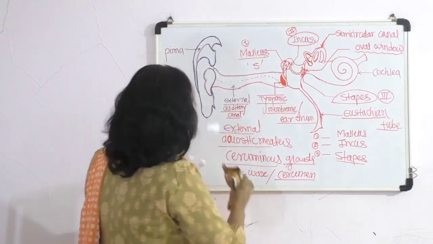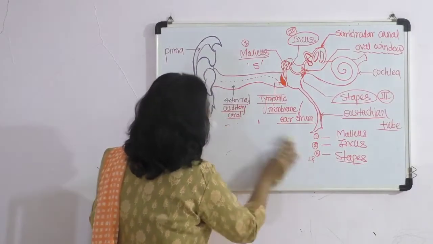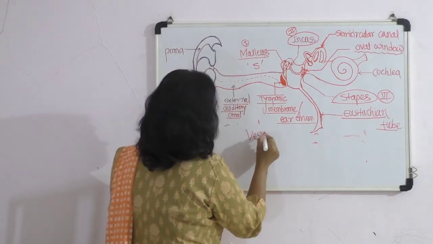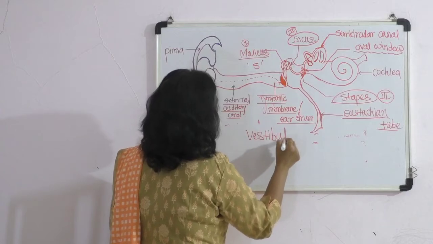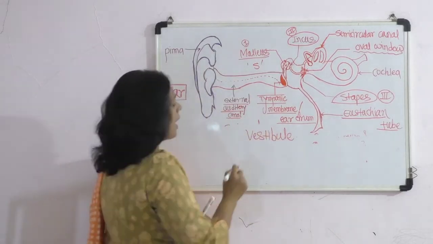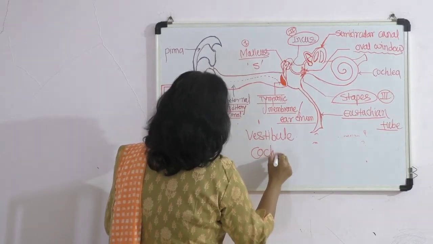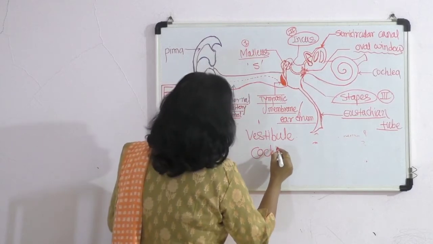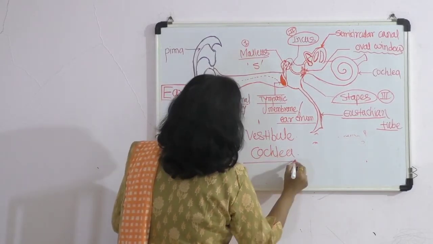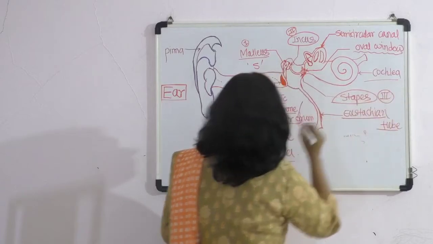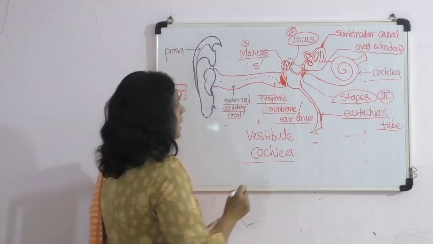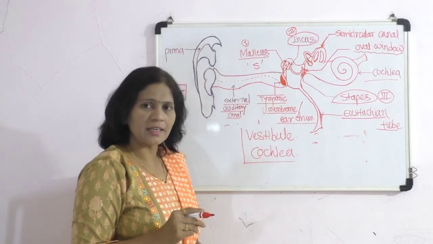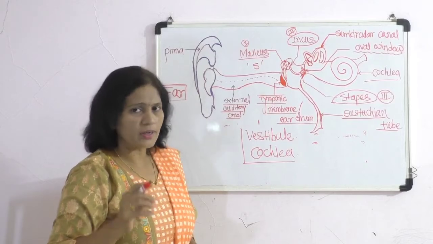One of the structures present in the internal ear is called the vestibule. And the other important internal ear structure is called the cochlea. Vestibule and cochlea, these two important structures are present in the internal ear, and they have important functions.